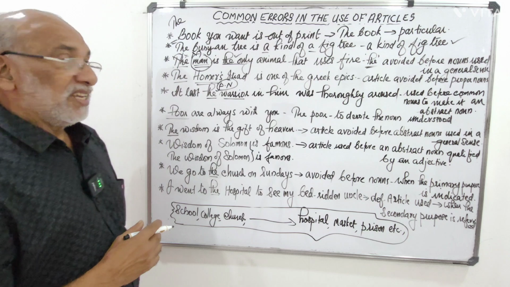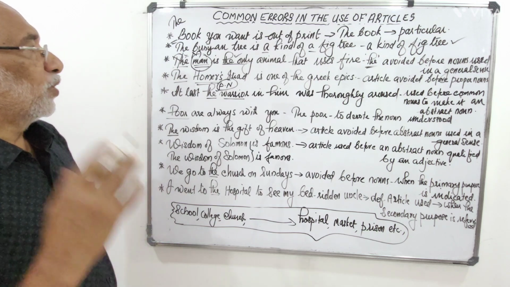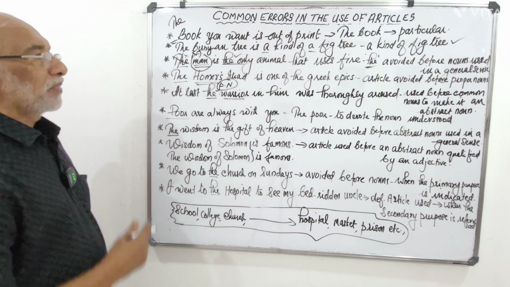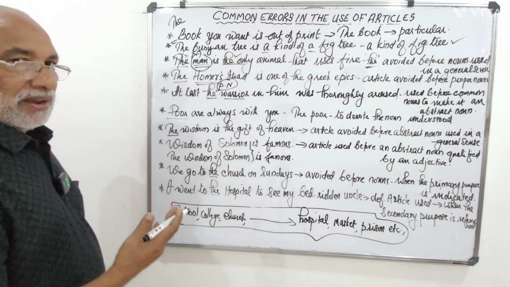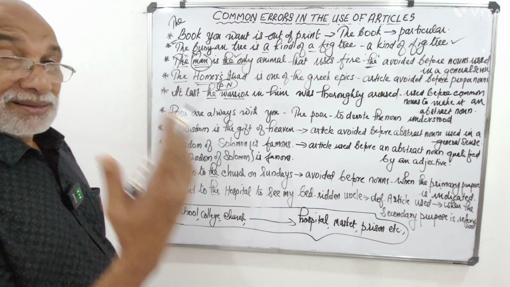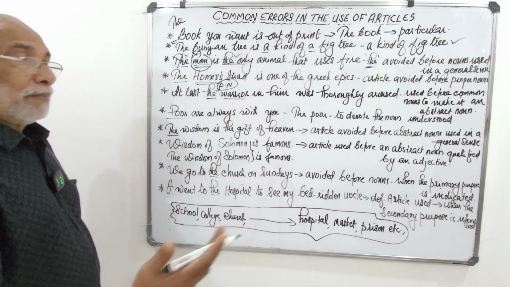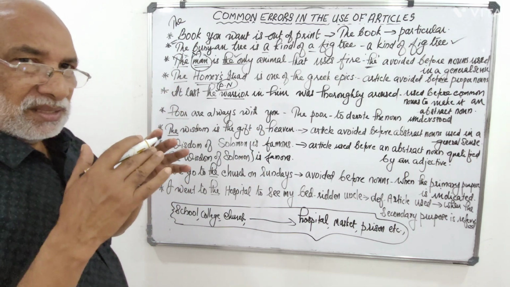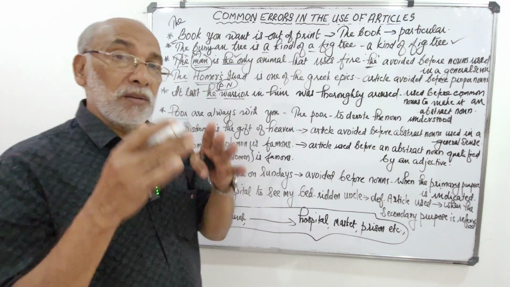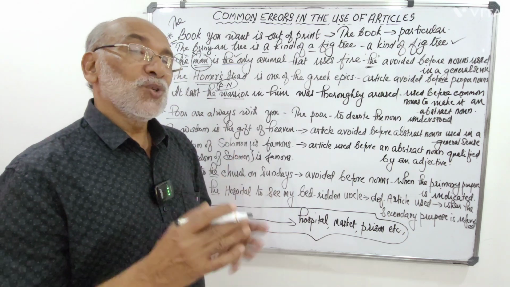Iliad and Odyssey, they are the most famous Greek epics. Coming to India, we have Ramayana, Mahabharata, etc. But when the name of that unique book is used, we always use the article.